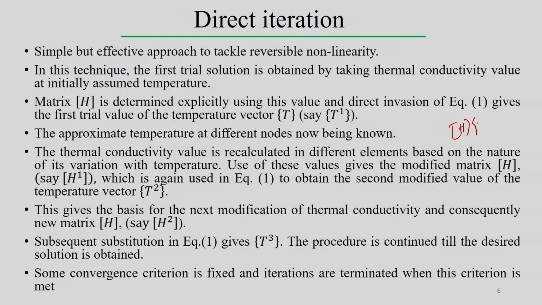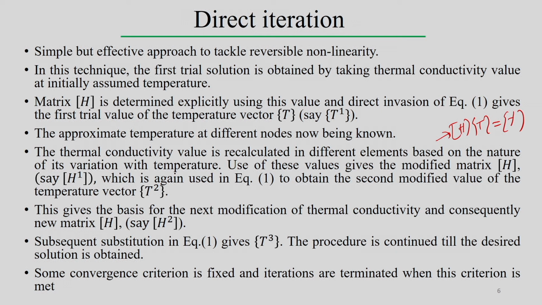So, equation 1 is this one. By direct inversion of equation 1, we can simply estimate the value of temperature, with H obtained assuming all the properties at the room temperature value. Once we solve this equation, we get the temperature T1, for example at the initial step, step 1. Now, once we get the temperature, the approximate temperature at the different nodes is now known.